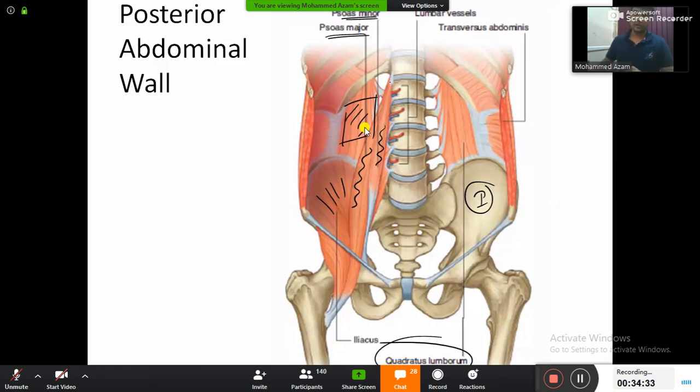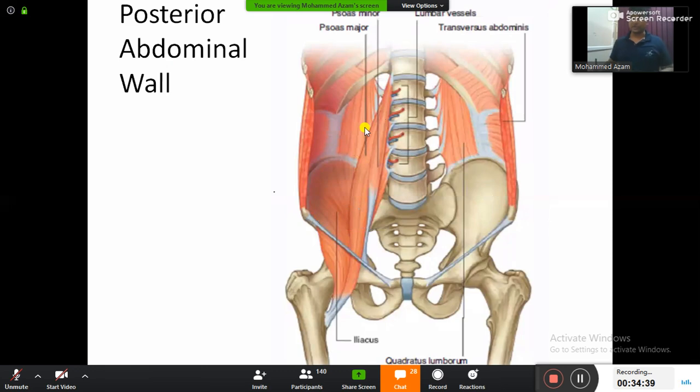And you can clearly see all these 4 muscles together, they are going to form the posterior abdominal wall. All that 4 muscles are together going to form the posterior abdominal wall. 4 muscles. Number 1 muscle will be psoas major.